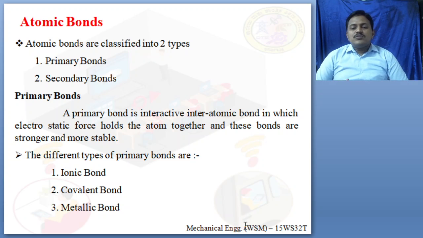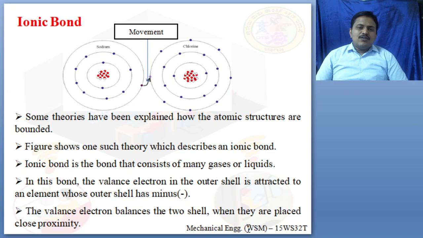There are different types of primary bond. First one is ionic bond, second one is covalent bond, third one is metallic bond. So these are the different types of primary bonds that we are going to see. Next you can see what is known as ionic bond.